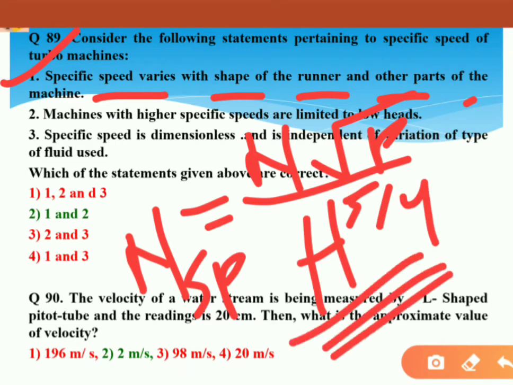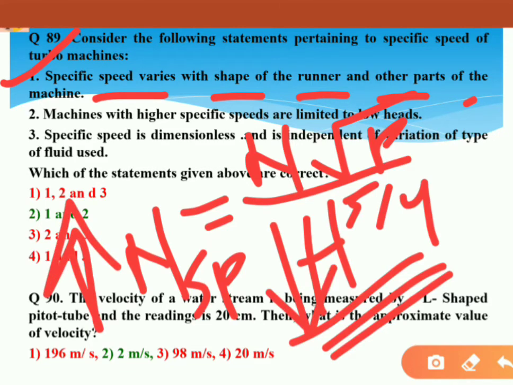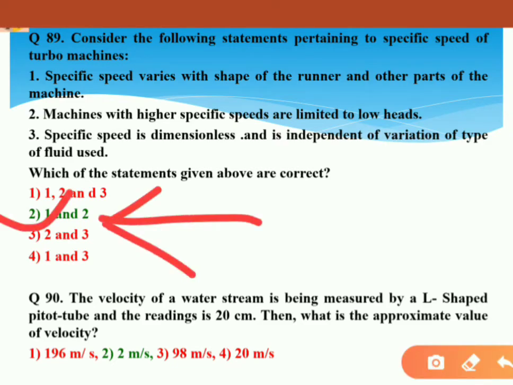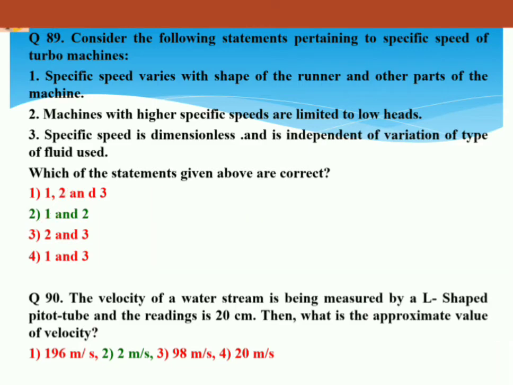So you can easily see, as the specific speed varies, specific speed will be higher if the head is lower. So option 2 is also a correct option. But option 3, specific speed is dimensionless and is independent of variation of type of fluid used, it's absolutely wrong. So options 1 and 2 will be the correct answer, so ultimately 2 will be the correct answer for 89. Let's proceed to next question, 90.